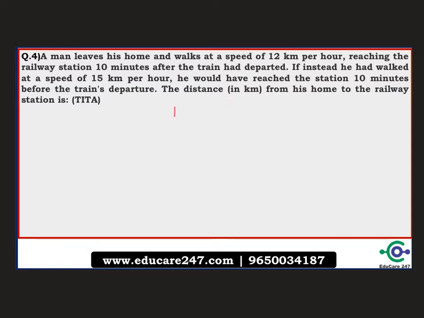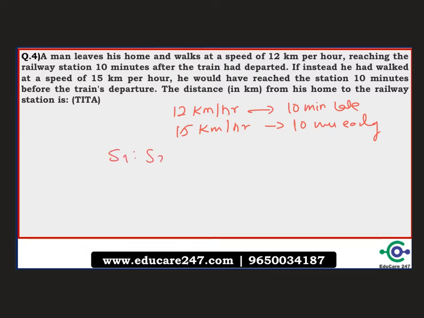So basically, when he goes at a speed of 12 kilometers per hour, he is 10 minutes late, and when he goes at 15 kilometers per hour, he is 10 minutes early. So basically what you can see over here, the ratio of speeds s1 and s2 is 4:5, because this is 12, this is 15. When we reduce it, it becomes 4:5. So whenever the ratio of speeds is 4:5, the ratio of time will be reversed, which will be 5:4. So this is a rule for time, speed, distance questions, okay.